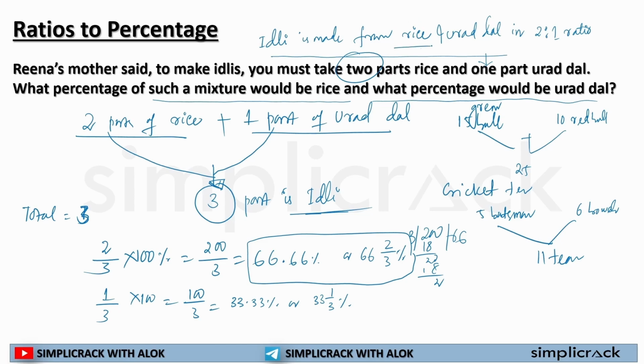So the first thing is rice, so rice is in 2 parts. Second is urad, so urad is 1 part. And I can simply solve it. My total number is 2 plus 1. Then whatever is asked, whether it is urad dal or rice, I will put it in the numerator and find out my percentage. I hope now this is clear to each and every one of you. If a question is asked in ratios, you will be able to find out the percentage of it. Okay? Are you ready, guys?